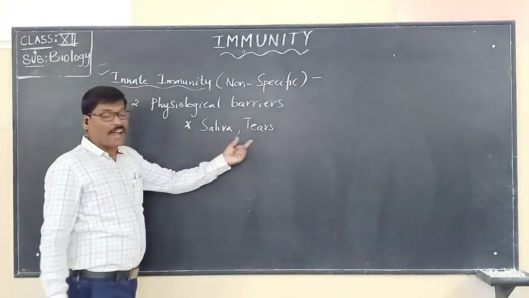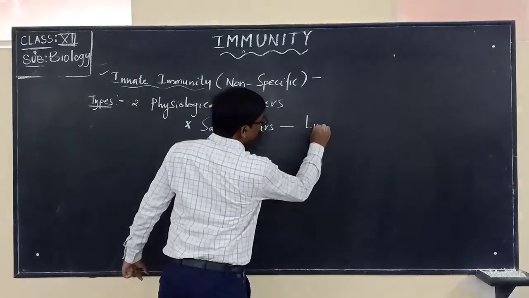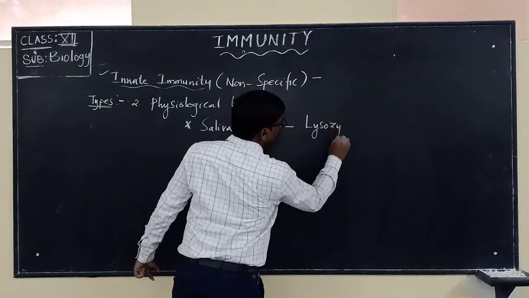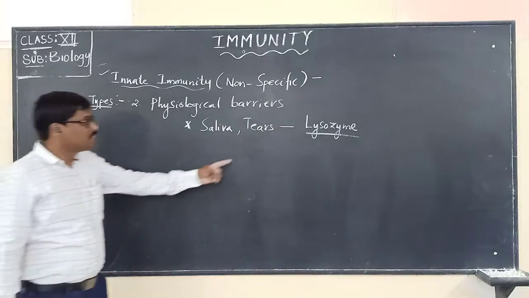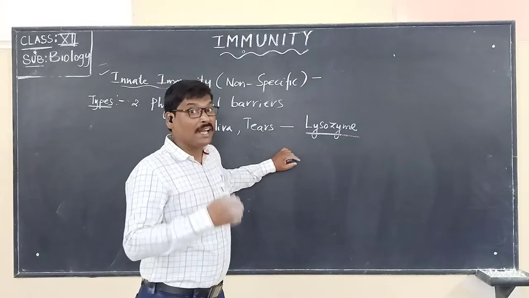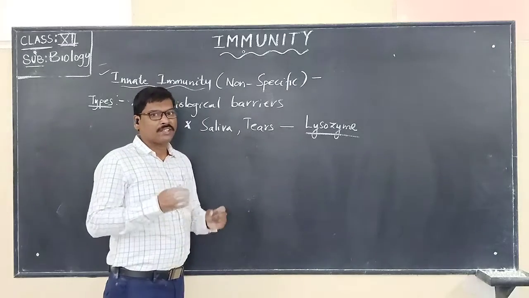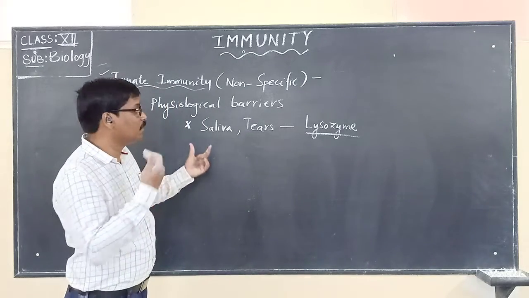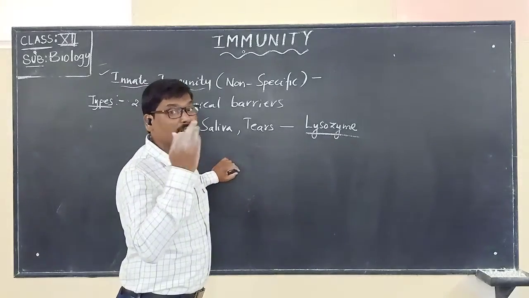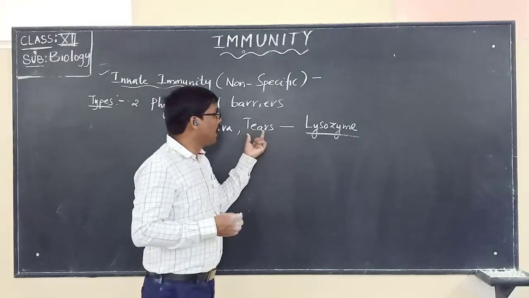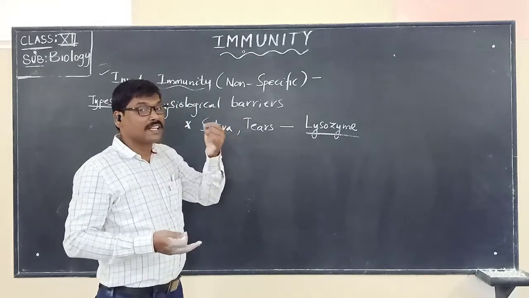In the saliva and in the tears, what is present? There is a chemical substance called lysozyme, which is responsible for killing the germs. It will try to destroy the germs present in the mouth, and also the tears that are always lining the eyes, keeping them moist, always have this lysozyme to destroy those dust particles carrying what?